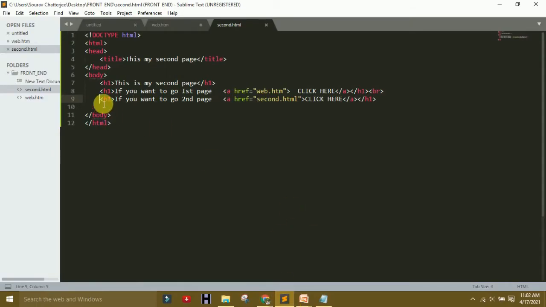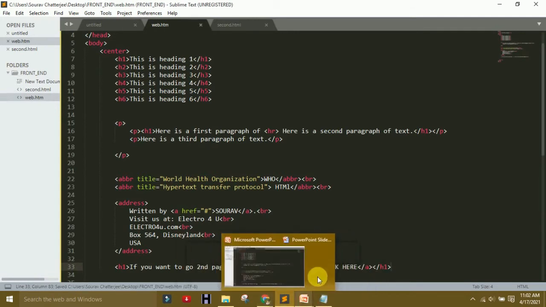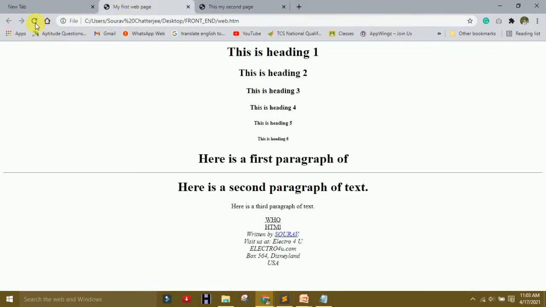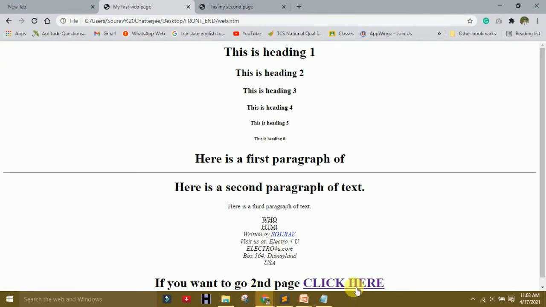I click here, copy it, and if I press it, it goes to the second page. So if you go to the first page, click here; to go to the second page, click here.